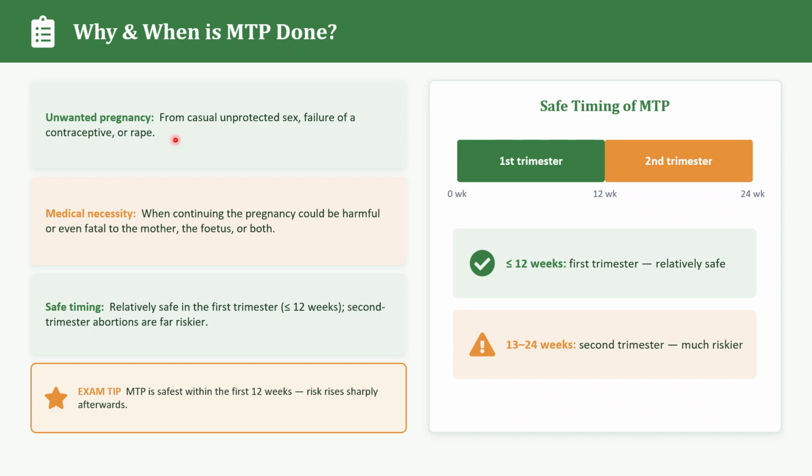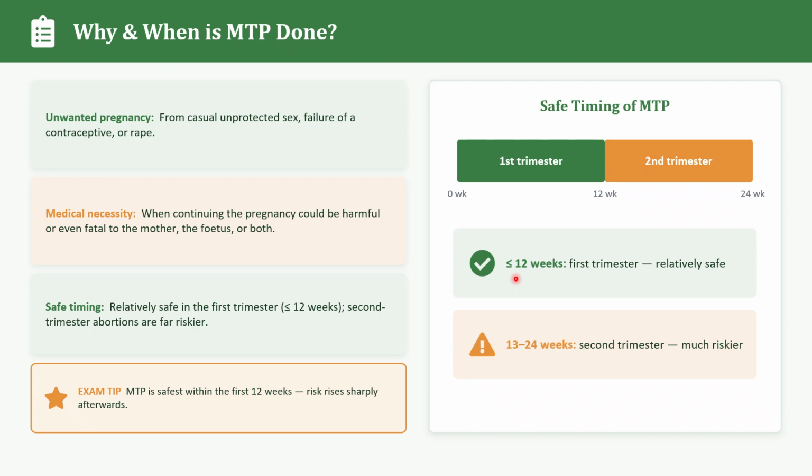Next is the medical reasons. Doctors may advise MTP when the mother's life is at risk, first one. And next, the fetus has severe congenital abnormalities, or continuing the pregnancy may seriously affect the physical or mental health of the mother. So when is the best time for MTP? The best time for MTP is the first trimester, that is up to 12 weeks.